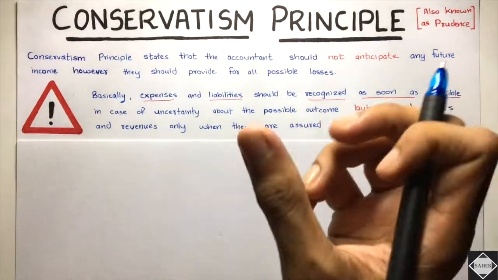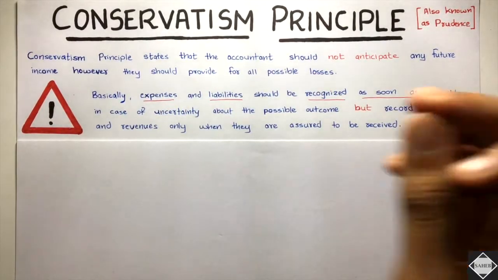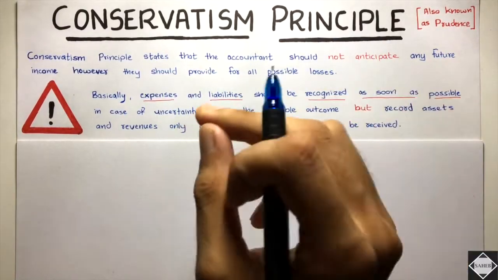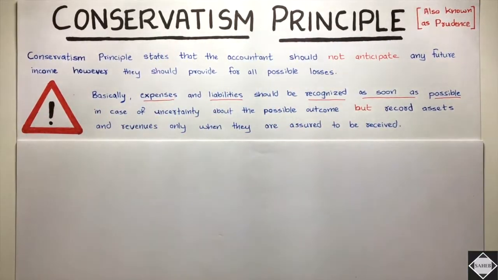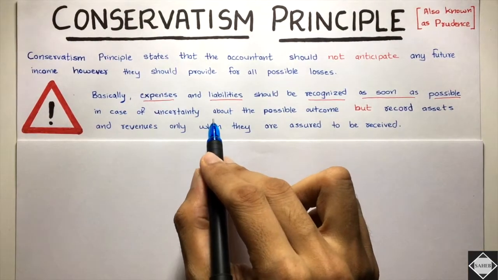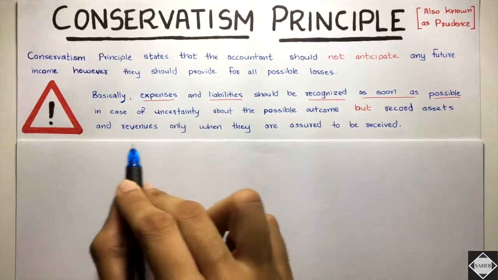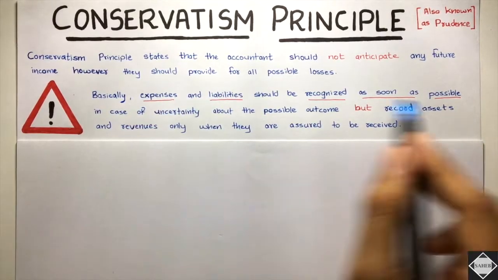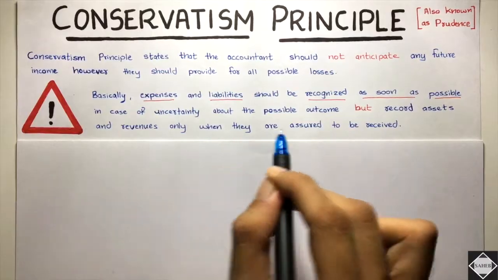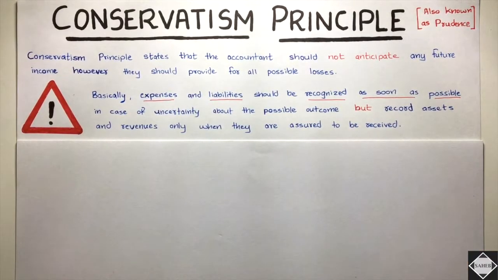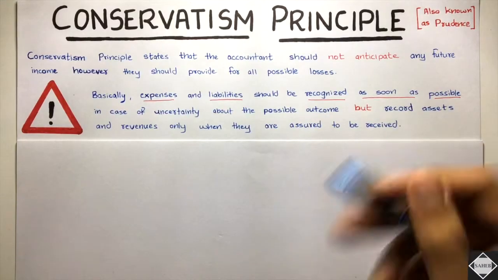If any liability may arise in future, it's not there right now, but you're expecting a certain liability will arise, then you have to disclose it as a contingent liability in the notes to the financial statement. Then, about the possible outcome, record the assets and revenues, these are good things, only when they are assured to be received. Only when you're 100% sure, or you actually realize it.